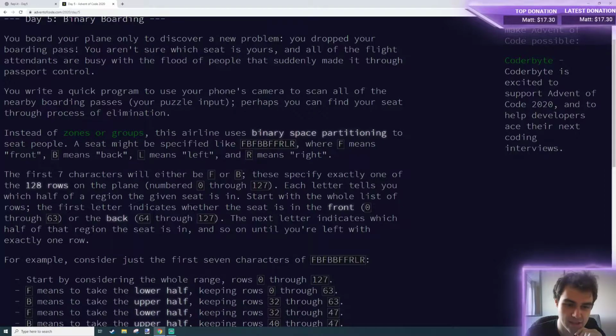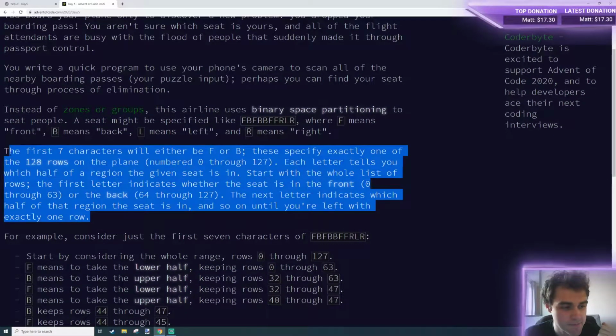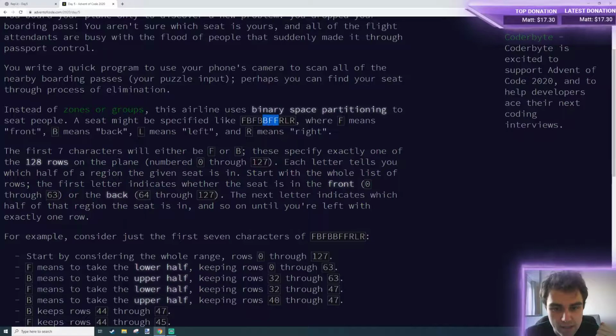The first 7 characters will either be F or B. These specify exactly one of the 128 rows on the plane, numbered 0 through 127. Each letter tells you which half of a region the given seat is in. Start with the whole list of rows. The first letter indicates whether the seat is in the front or back. The next indicates which half of that region. So it's basically a binary string here. So we can convert this number into denary and it should give us our row. Now I'm going to go into that in more detail when we start coding it. But we should be okay dealing with that.